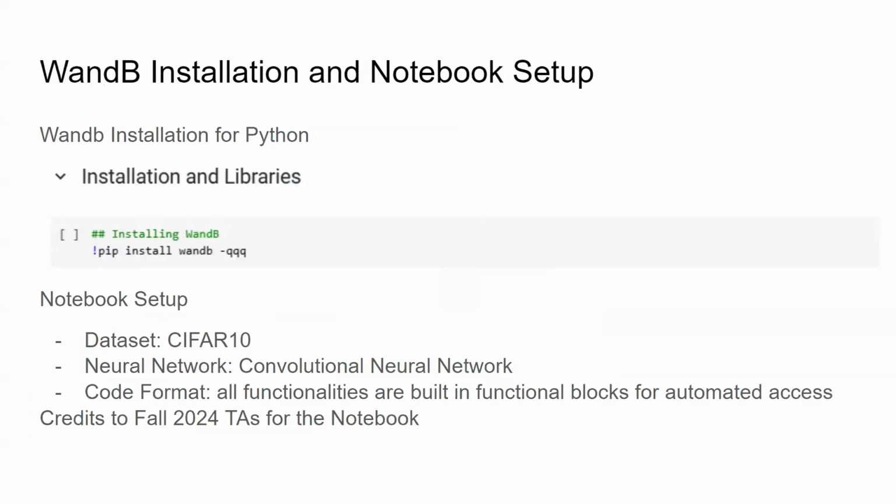In order to use WandB in your code, you need to install its library, which is WandB. You can install it through pip install wandb. For the experiment today, we're going to be using the CIFAR-10 image classification dataset and a convolutional neural network. For the code format, our functionalities are built as functional blocks for automated access. For the notebook, the credit goes to the 2024 TAs.